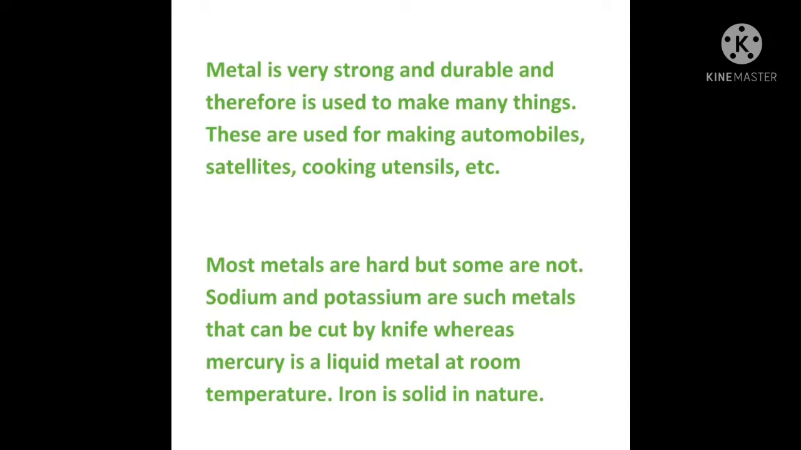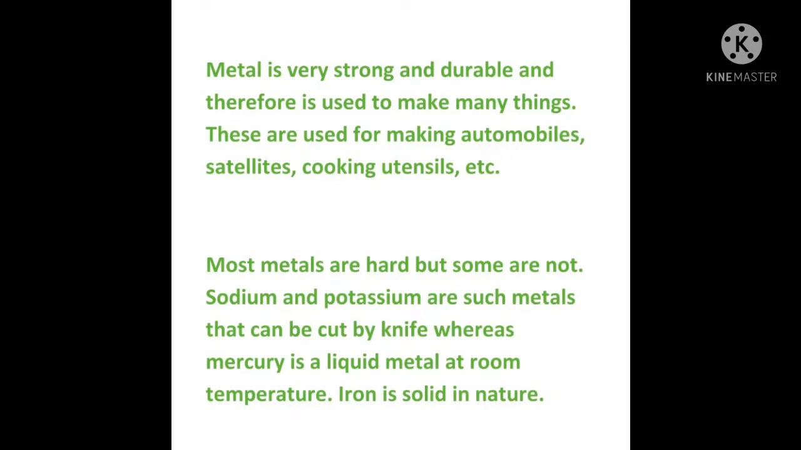Most of the metals are hard, but some are not. It is not necessary that all the metals are very strong and very hard. A few metals are soft, not too soft also, but they are soft. Sodium and potassium are such types of metals that can be cut by a knife, whereas mercury is a liquid metal at room temperature. Iron is solid in nature. So these were a few examples of the metals.